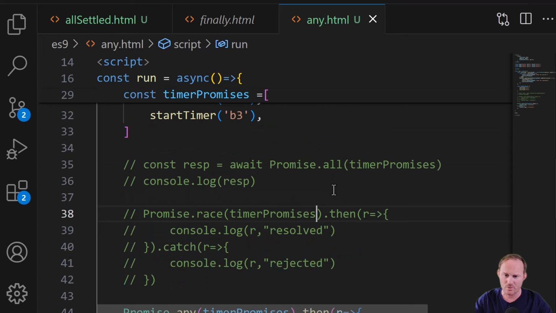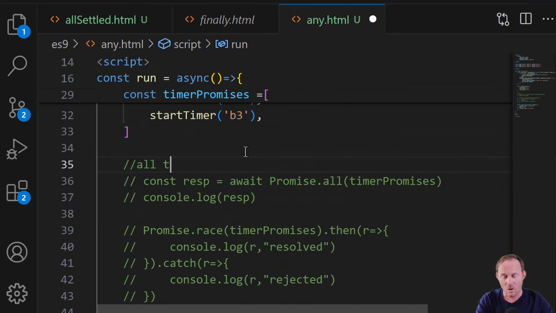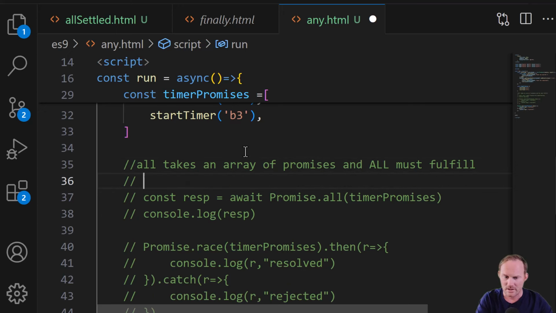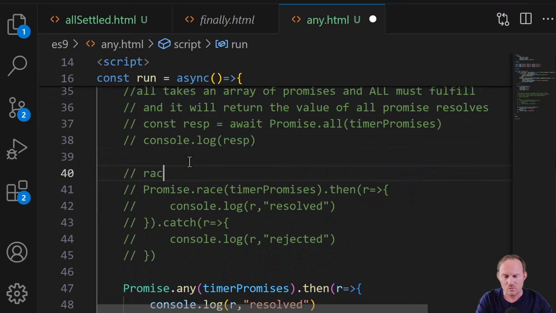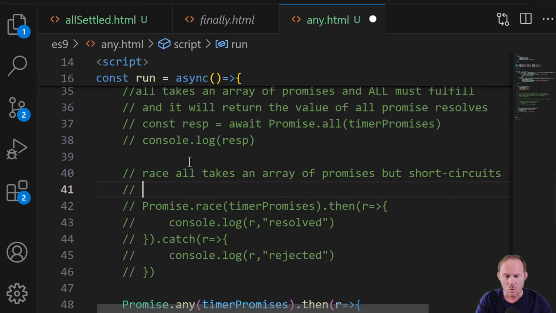Okay, so let's make a couple notes here. All takes an array of promises and all must fulfill, and it will return the value of all promise resolutions or whatever. So that's how all works. Race also takes an array of promises, but short circuits when any promise resolves or rejects.